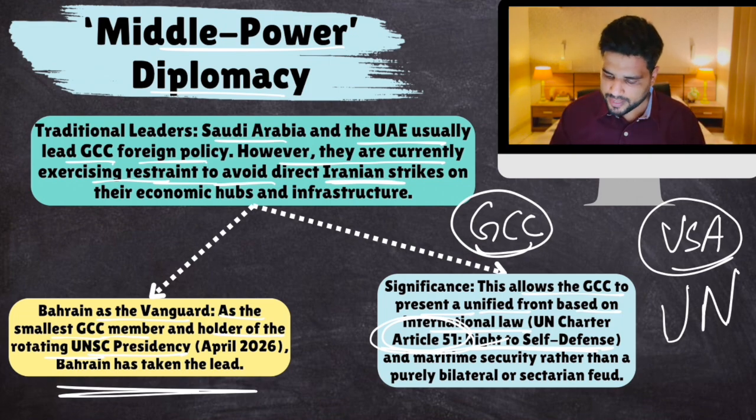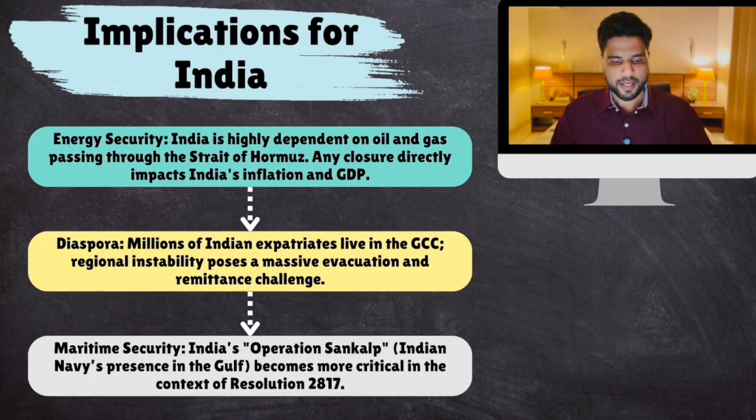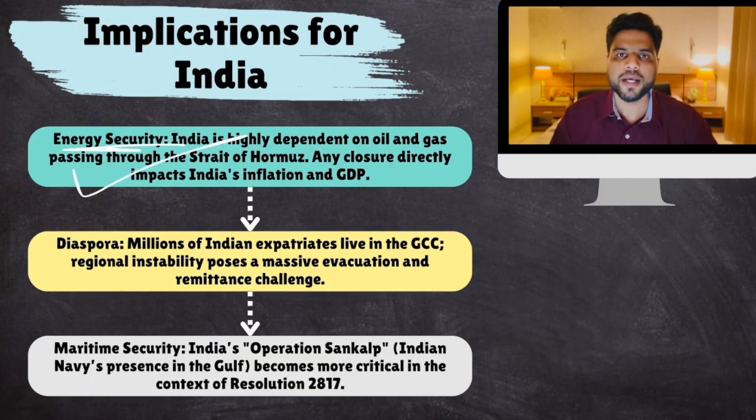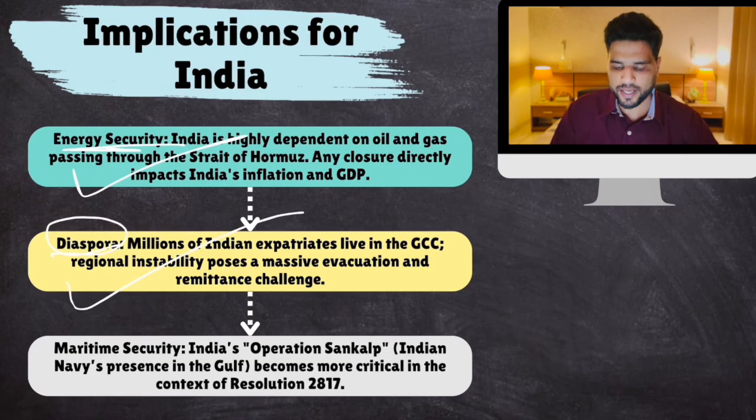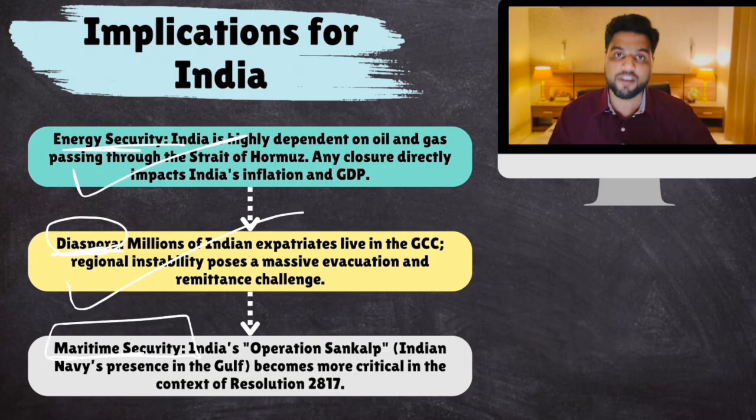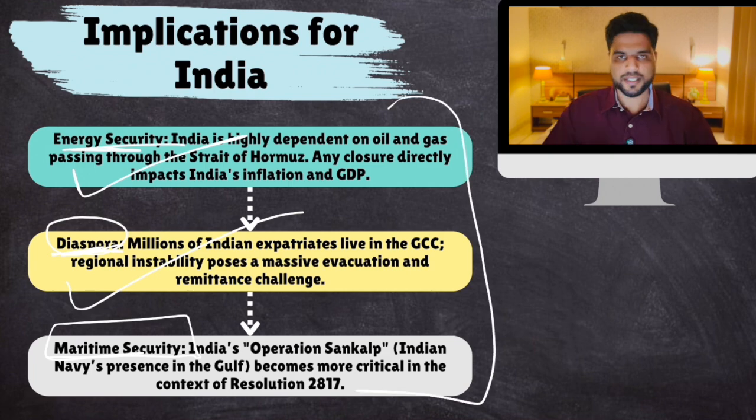Now, what will be its impact on India? Okay, implications for India. Well, it is important because Strait of Hormuz is important for India's energy security. Plus, whatever happens in Middle East is important for India because there are many Indians working in Middle East. They are called Indian diaspora. Plus, Persian Gulf, Strait of Hormuz, Arabian Sea is important for India's maritime security because there is a strong naval presence of India in these regions. Clear? Now, this is the entire topic.